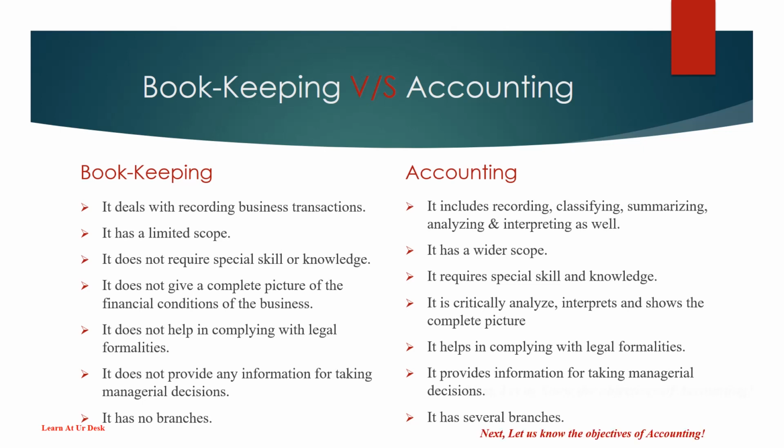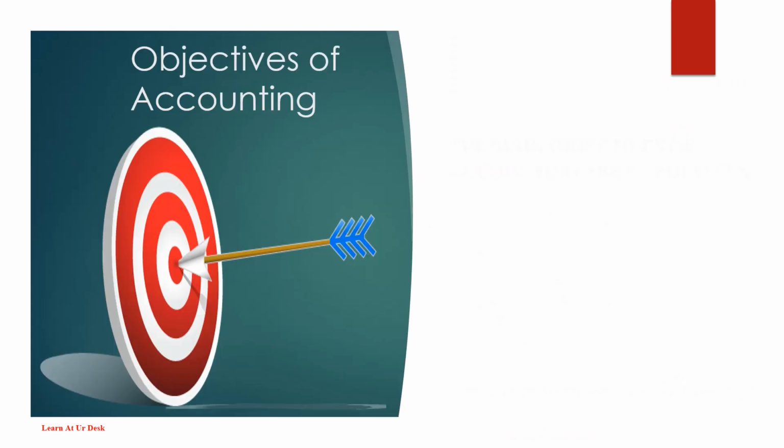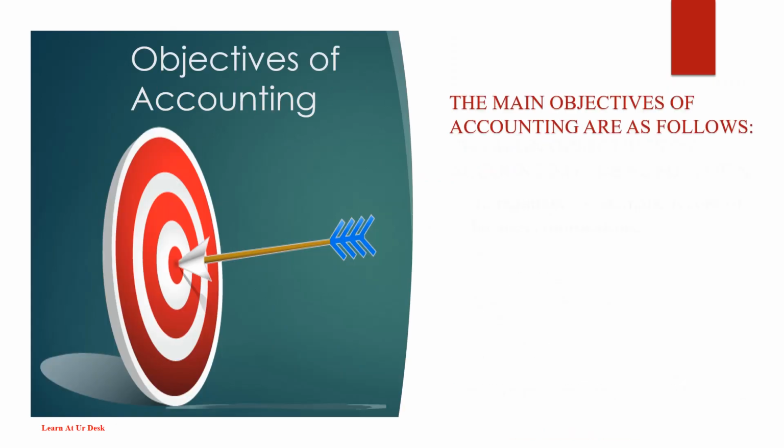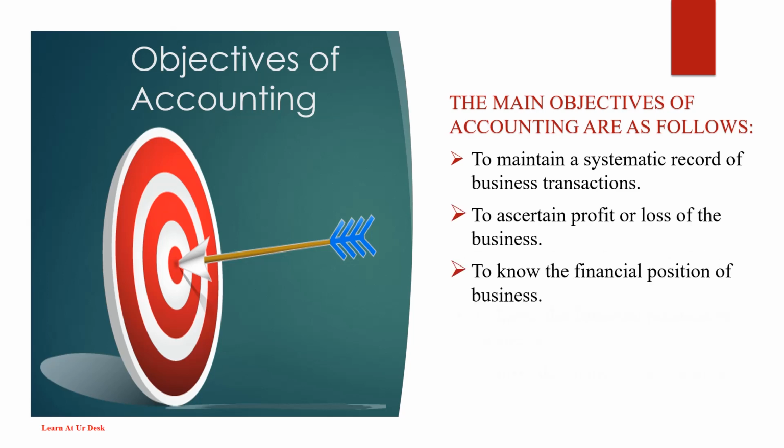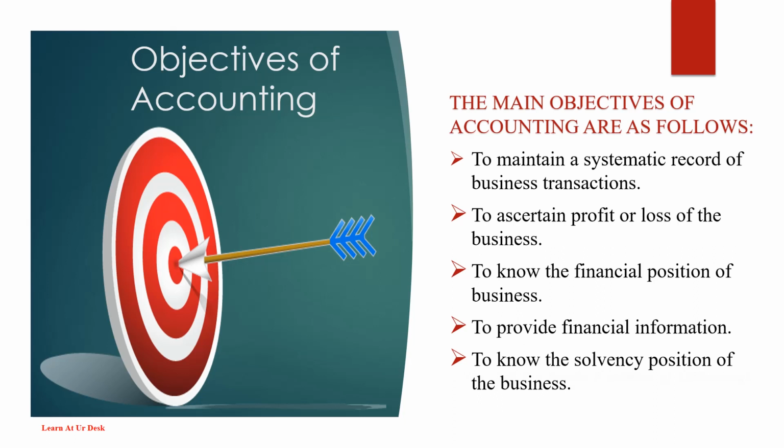Next, let us know the main objectives of accounting. Objectives of accounting. The main objectives of accounting are: first, to maintain a systematic record of business transactions. Second, to ascertain profit or loss of the business. Third, to know the financial position of the business. Fourth, to provide financial information to various parties for decision making. And fifth, to know the solvency position of the business.